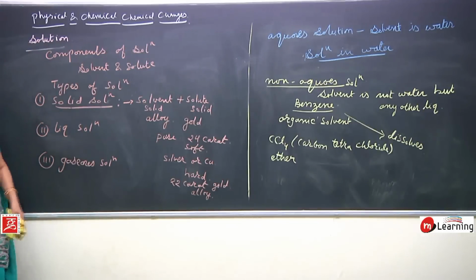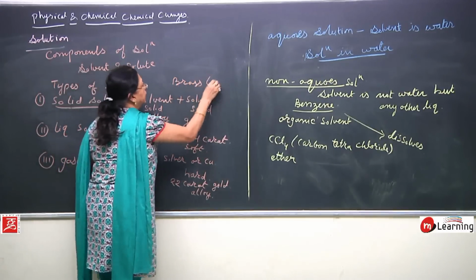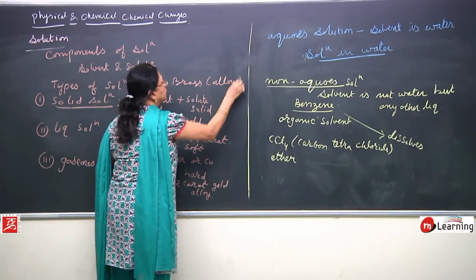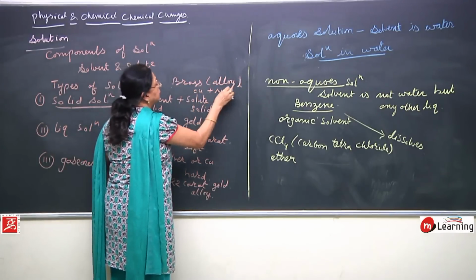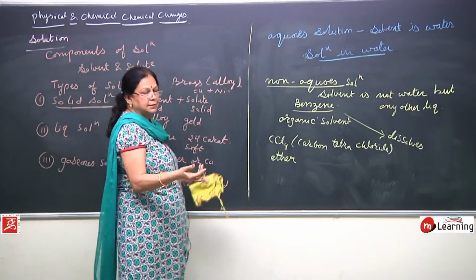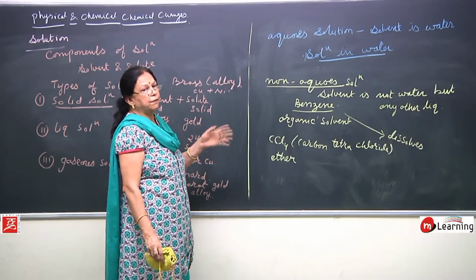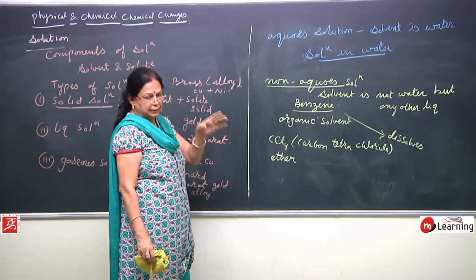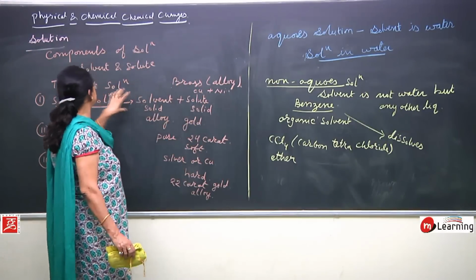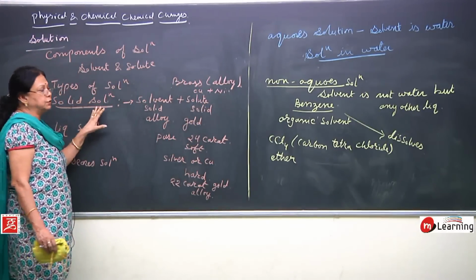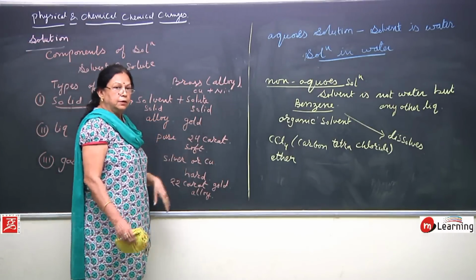Next, brass is also an alloy of copper and nickel. Stainless steel, out of which we make utensils, is also an alloy of iron and nickel, and some other metal is also mixed in it. These are some more examples of solid solution, in which both solvent and solute are solid.